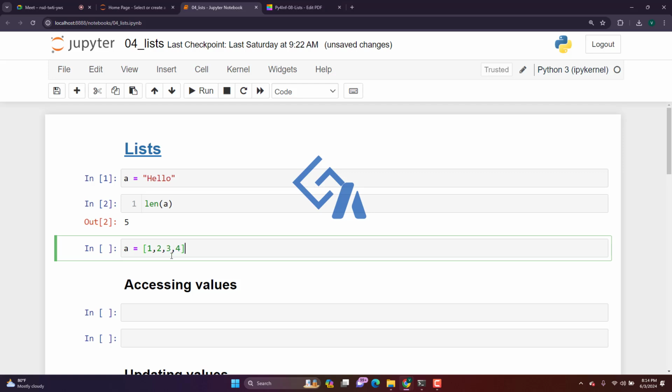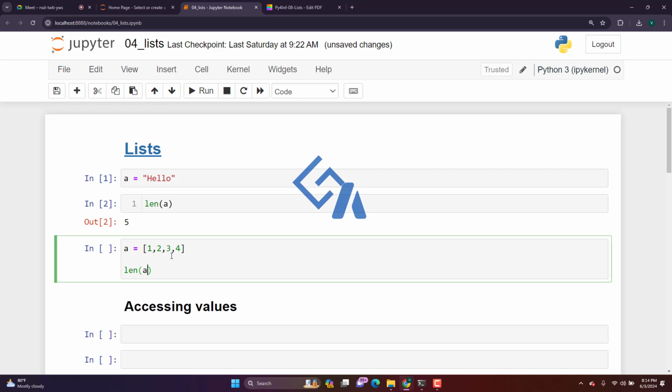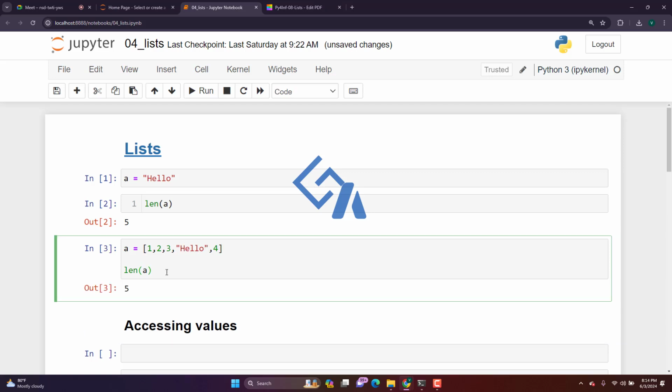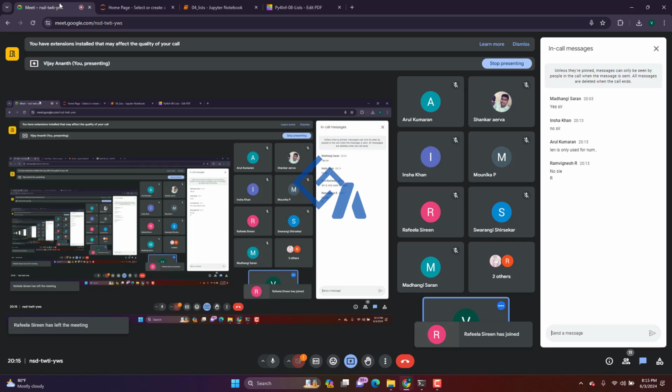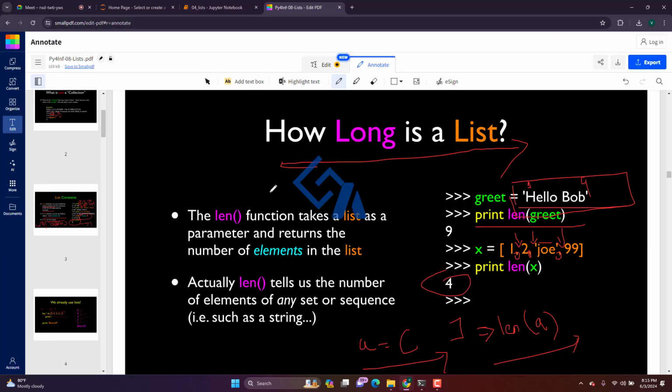Again, I will create another list here. We can use the same length function. I will add the same hello here. Now also it shows 5, because 1, 2, 3, 4, 5 elements are there. So in a list, it counts the number of values inside the list based on the comma separators. But in a string, it counts how many characters are present in the word. Is it clear? The output of the length function is always a number.